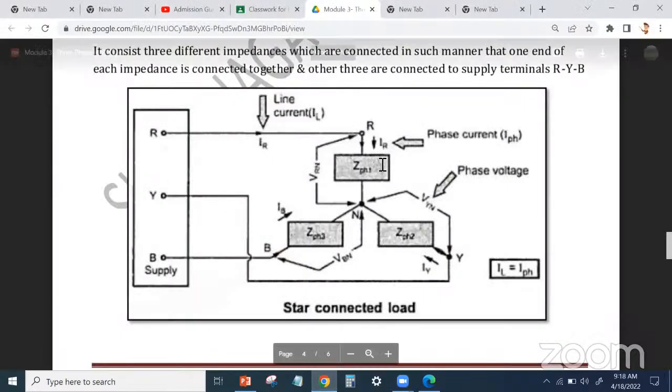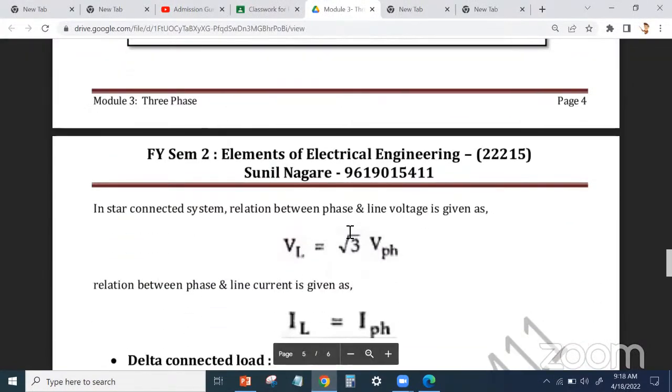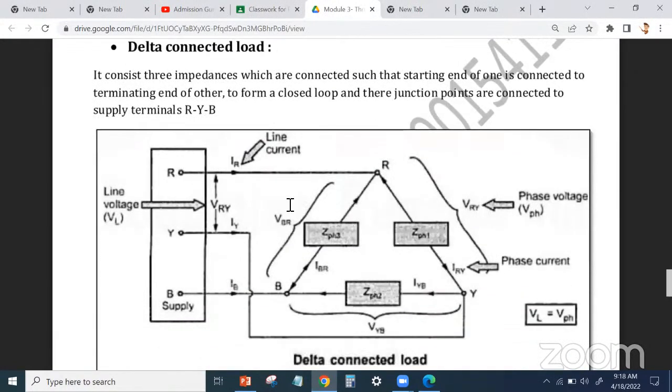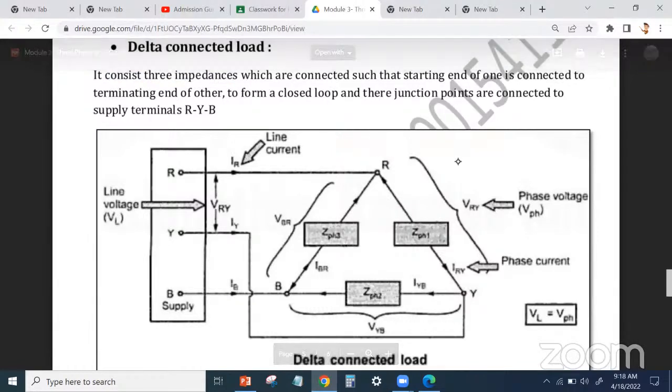So once you understand, delta is just a reciprocal. उसका totally reverse है, बस. See, delta connected system. Now it consists of 3 impedances which are connected such that the starting end of one is connected to the terminating end of the other. उससे क्या बोला? एक ZPH का starting दूसरे के end को connected है. Okay, so the starting end of one is connected to the terminating end of other.